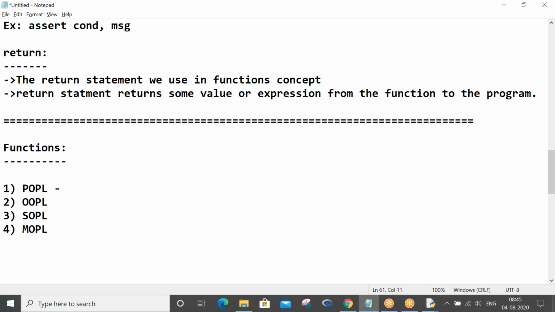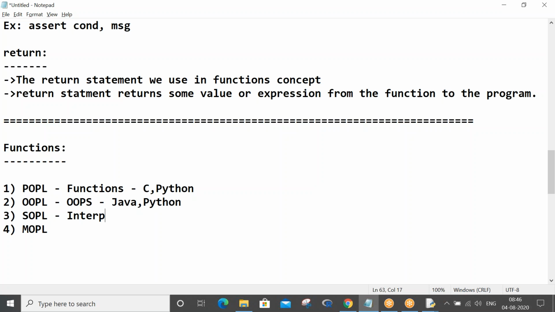So procedure oriented programming language means what? Any language which supports the concept of functions. And I said the example is C that day, and Python also supports functions is what I said. And this is what is called OOPS concepts. So which supports OOPS, that is an object oriented programming language.